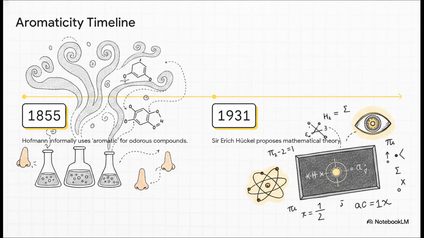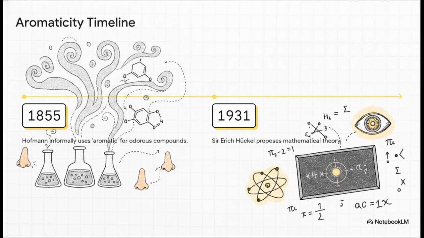So back in 1855, a chemist named August Wilhelm Hofmann started informally using the term aromatic to describe a very specific class of benzene compounds. And why did he do that? Well, simply because they had really strong distinctive odors compared to other pure saturated hydrocarbons. At that point in time, amazingly, we were basically classifying the microscopic world using our noses. Crazy, right? But you know, science evolves.